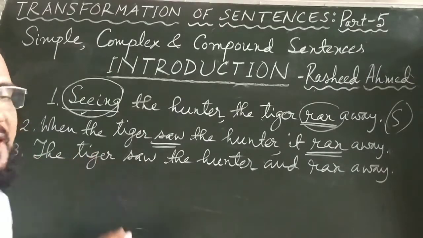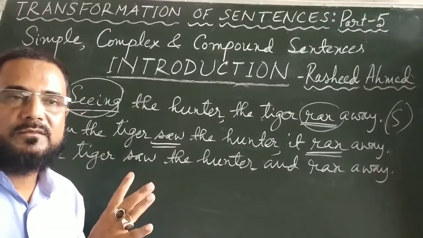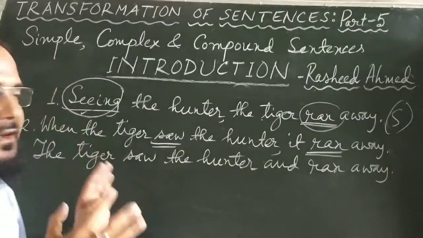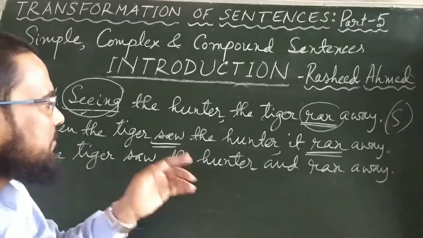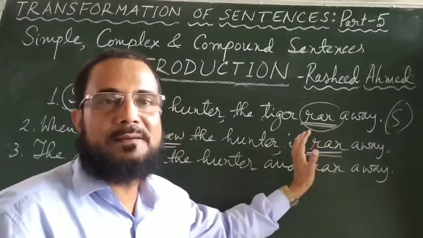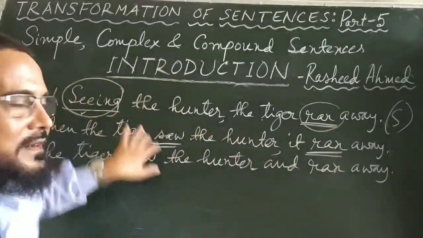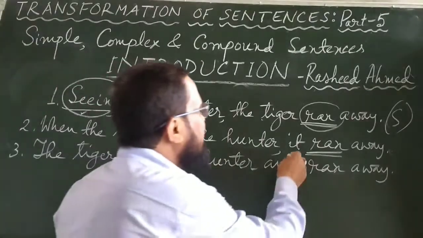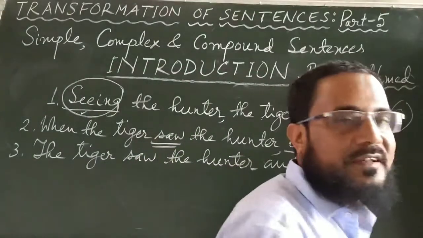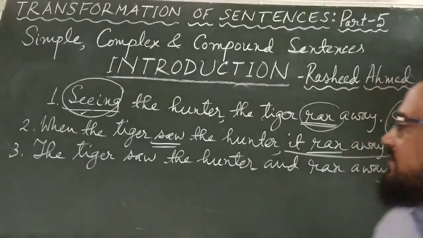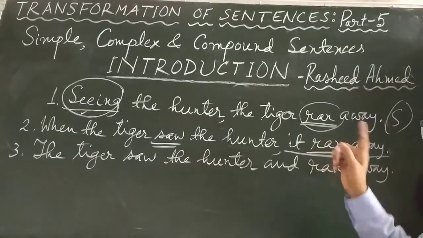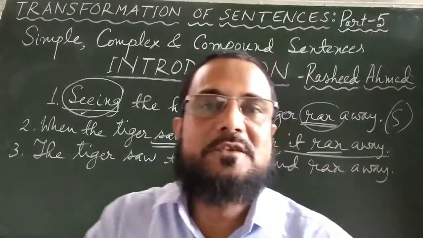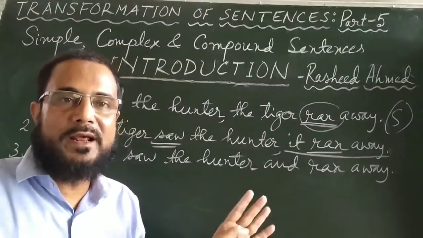"When the tiger saw the hunter": if I say stop here, don't add the rest of it. This is one part. Then again if you say, no, "it ran away", this is the other part. Out of these two parts, which one carries more meaning? "It ran away", although here only three words are there. Although the number of words is only three, still "it ran away" is a complete sentence. When you say "it ran away", we understand things quite well.